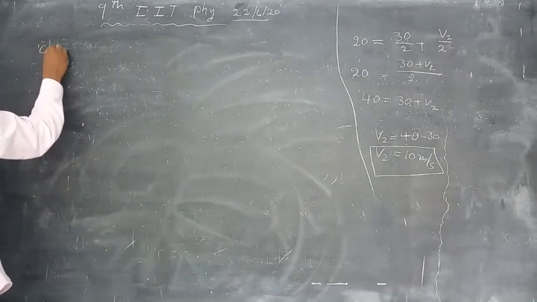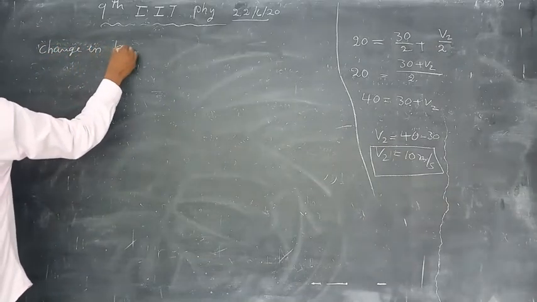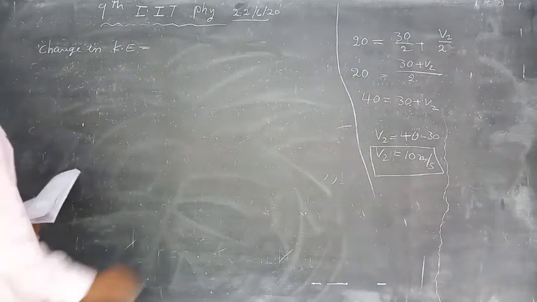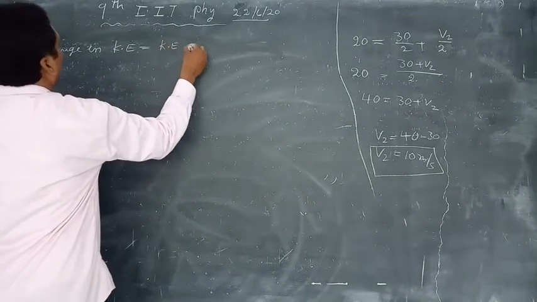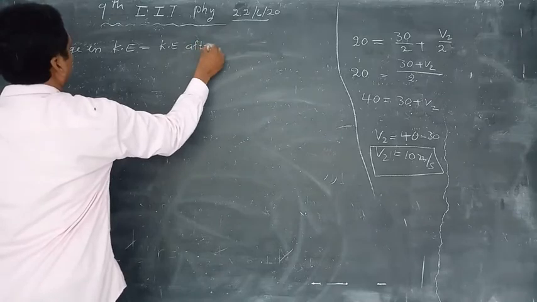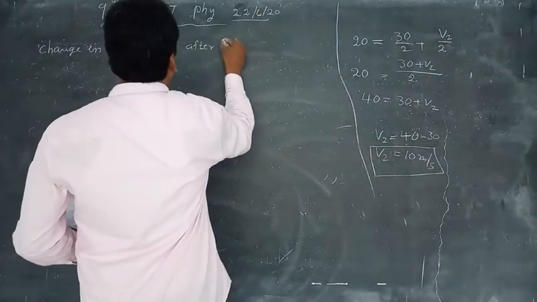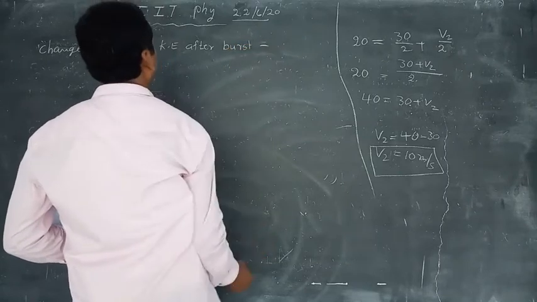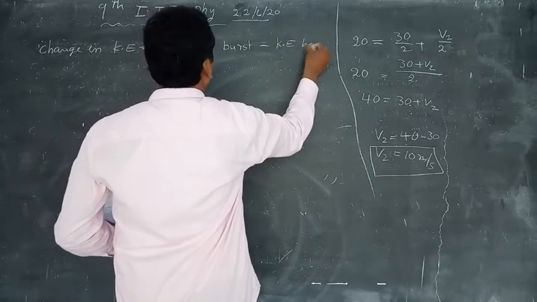Change in kinetic energy is equal to kinetic energy after burst minus kinetic energy before burst.